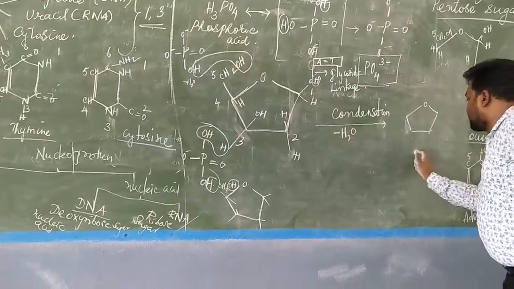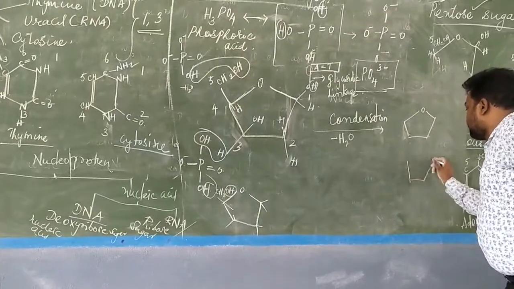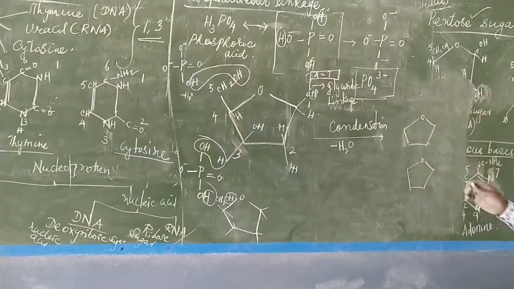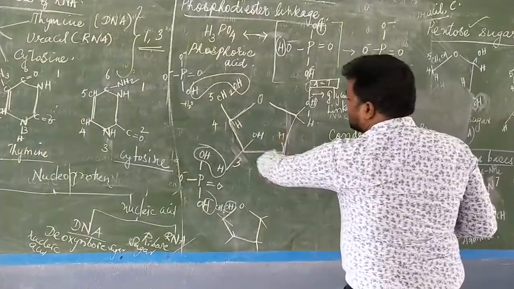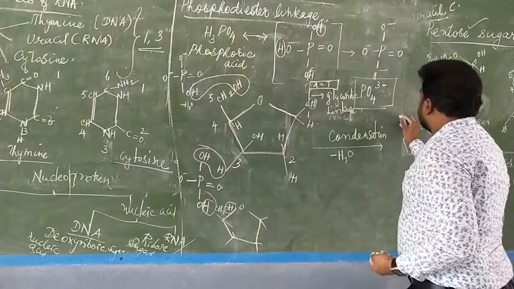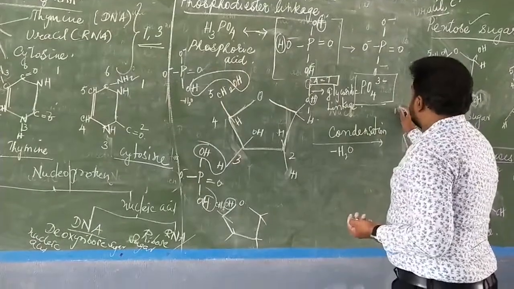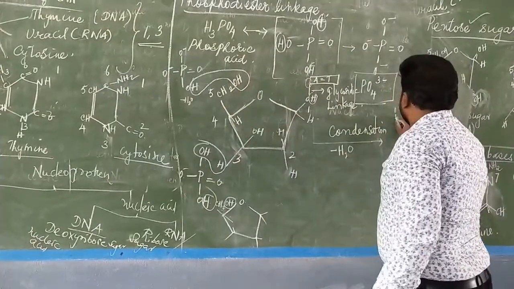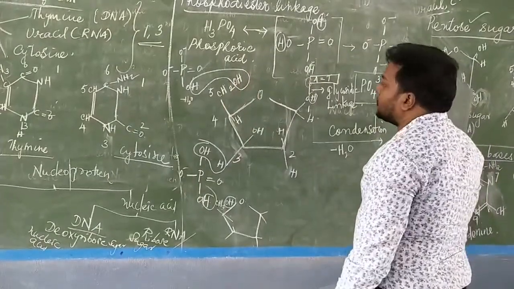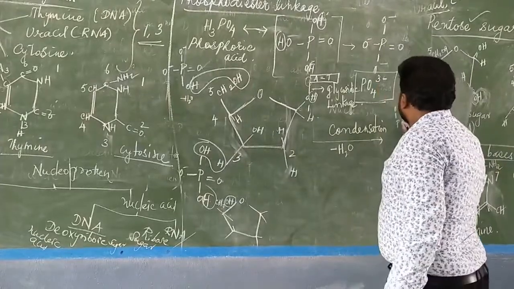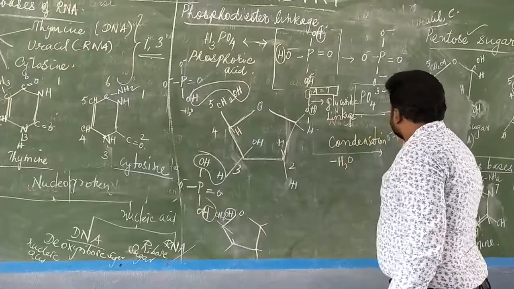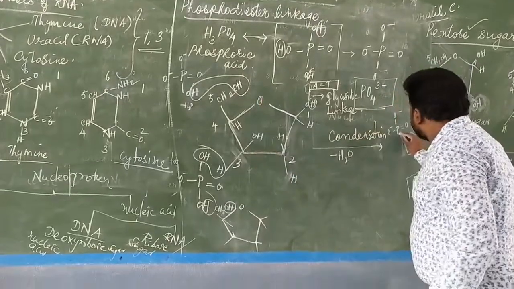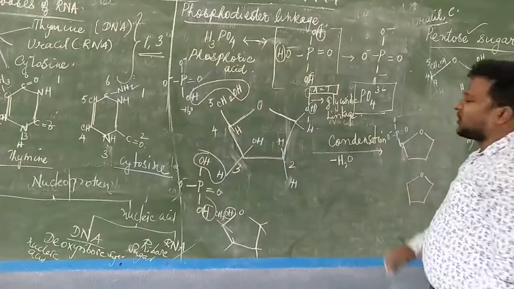Dual structure. இன்னொரு dual structure. புரியுதா? Now other things will leave this alone. மேல என்ன இருக்கு? O minus is there. Then bonded towards what? Bonded towards this P. And it has what? Double bond. And what else it has? O minus. Correct? And down it is attached to this oxygen.